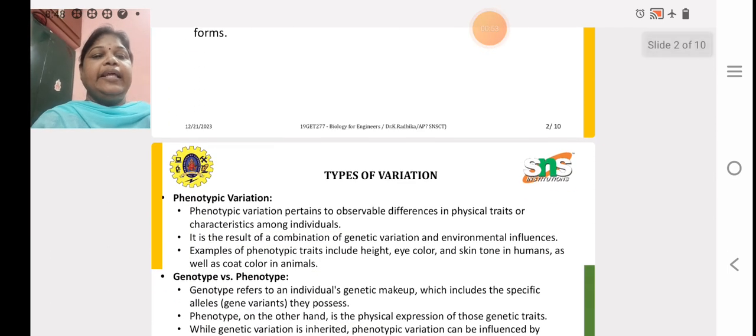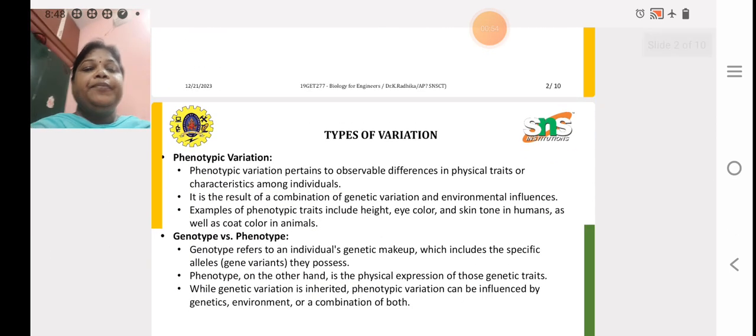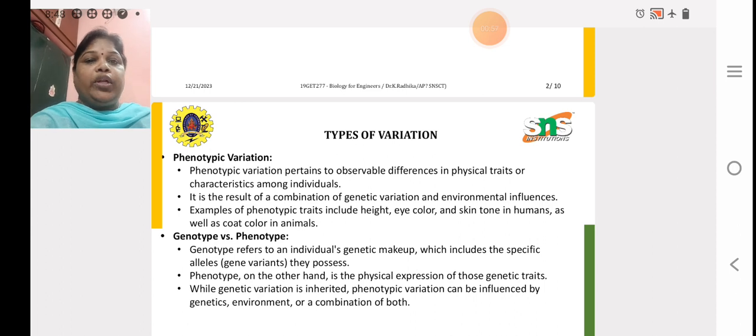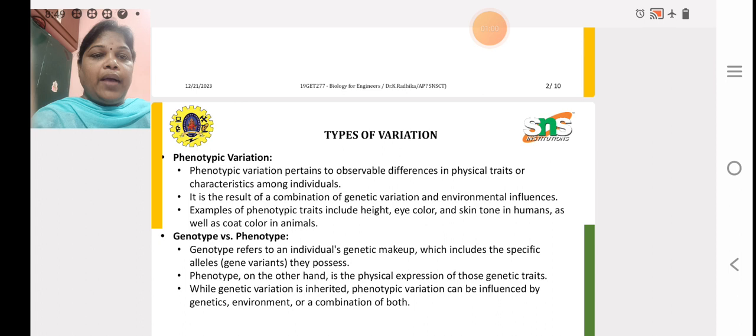Then let's see the types of variation: phenotypic and genotypic. Phenotypic variation pertains to observable differences in the physical traits or characteristics among individuals. It is a result of a combination of genetic variation and environmental influences. Example phenotypic traits include height, eye color, and skin tone in humans, as well as coat color in animals.